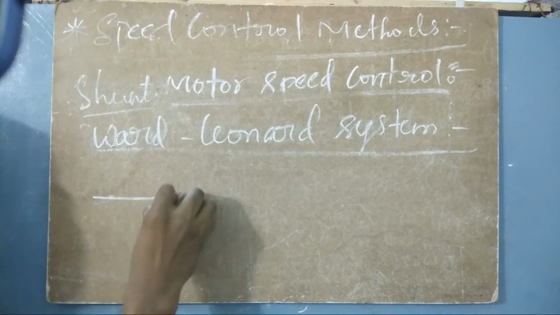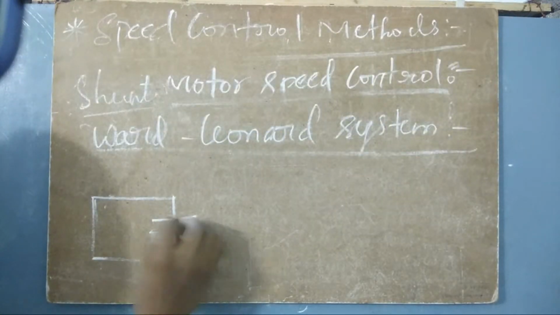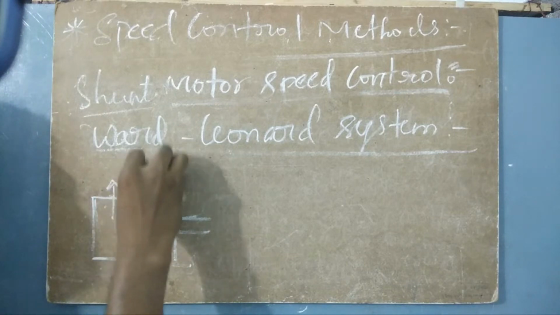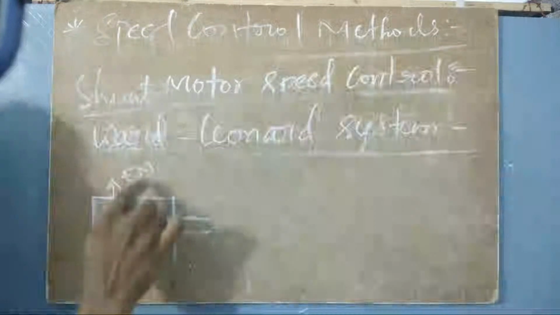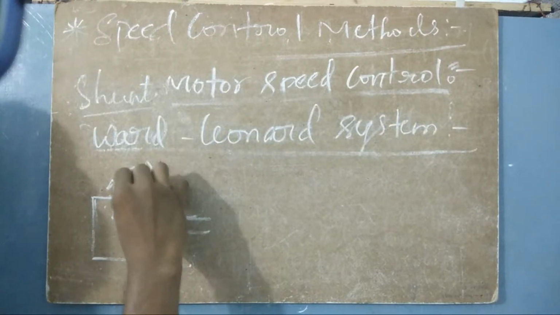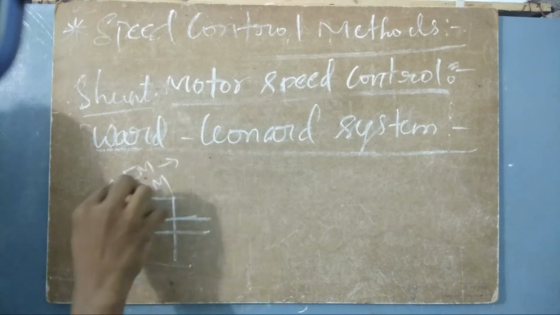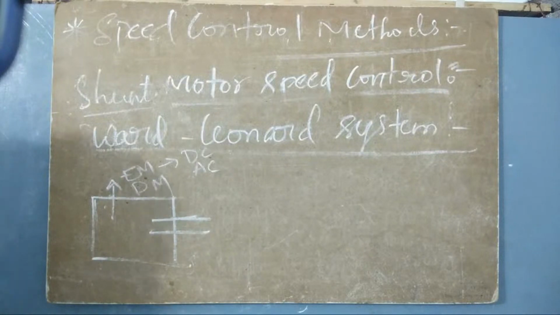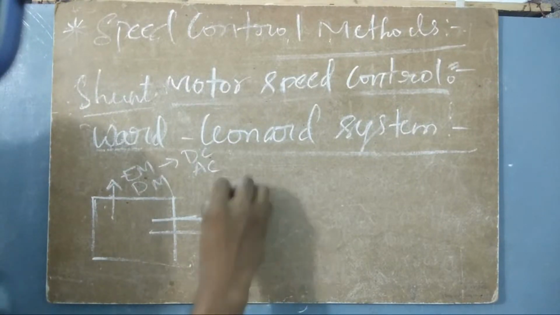Here I will have one machine. Do not get confused: it could be an electrical machine or it could be a prime mover. If it is an electrical machine, it could be either DC or AC. We are using this machine for driving a generator.